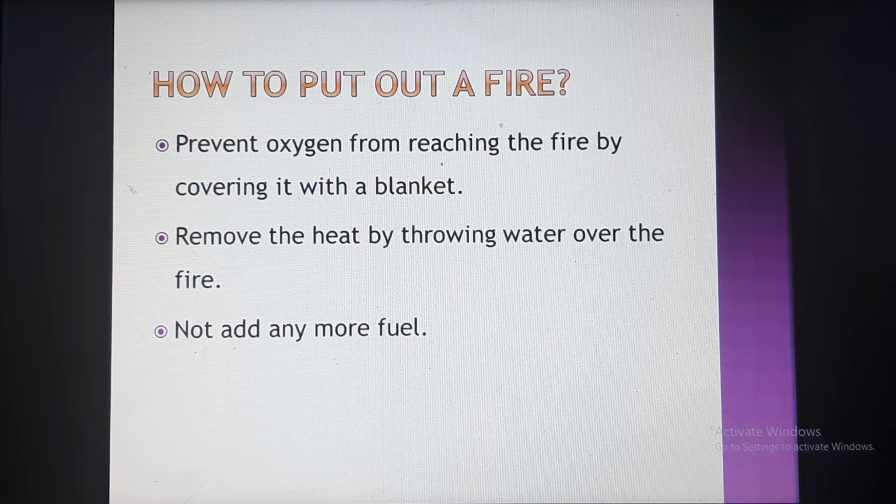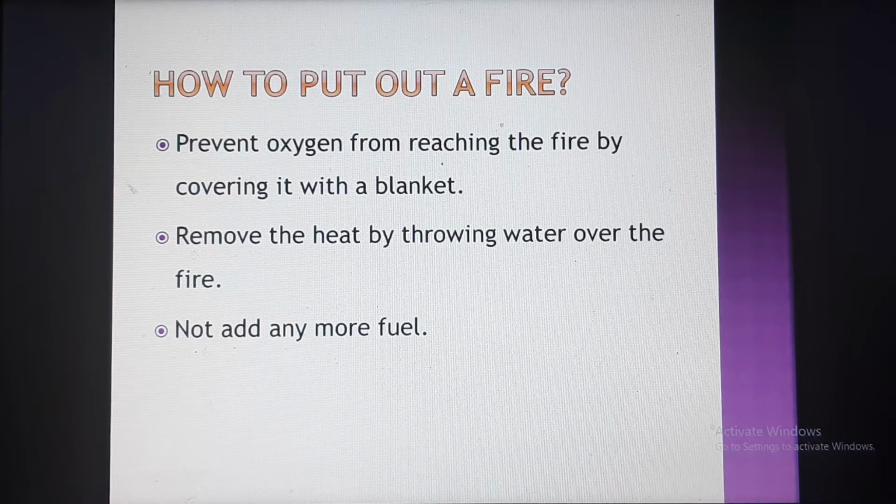If there is one piece of wood and you do not add another, the burning of that wood will finish and after that no burning will take place. So these are the three methods used to put out a fire.